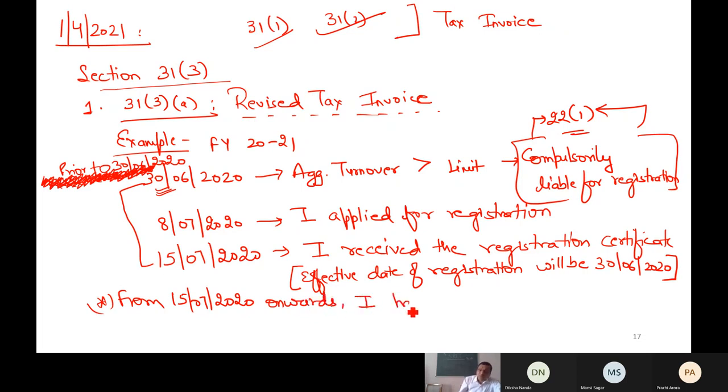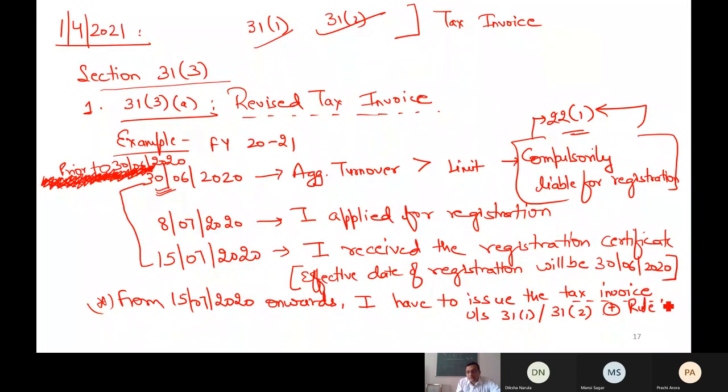There is no choice now, I have to issue the tax invoice from 15th. Which invoice? As per section 31(1) or 31(2). I have to issue the tax invoice and follow the particulars of Rule 46. If you remember, Rule 46 tells you that in your tax invoice, these values or items must be there. So there is no choice.